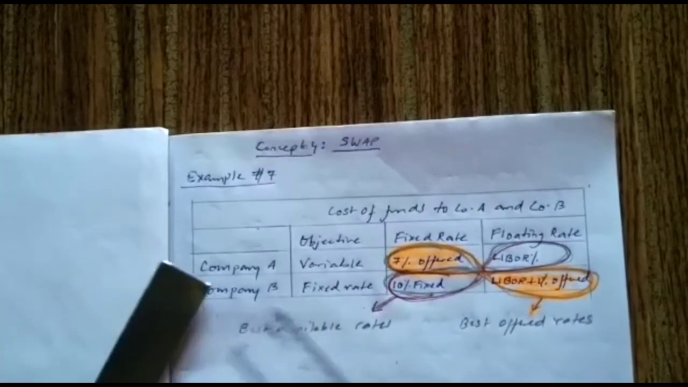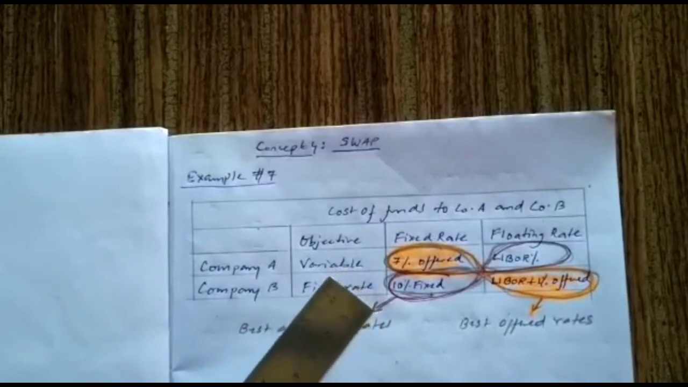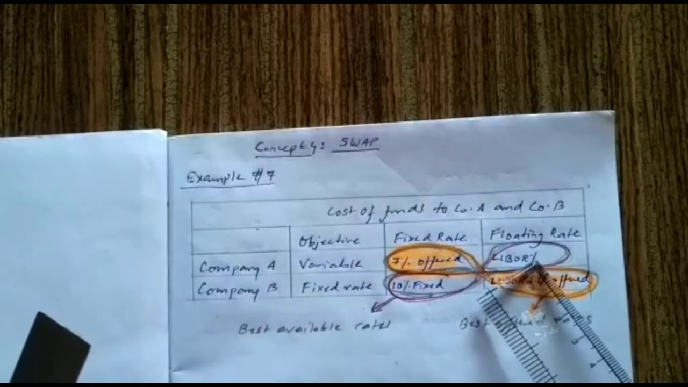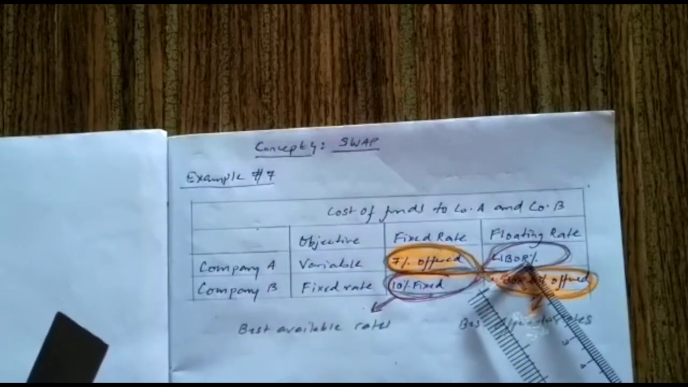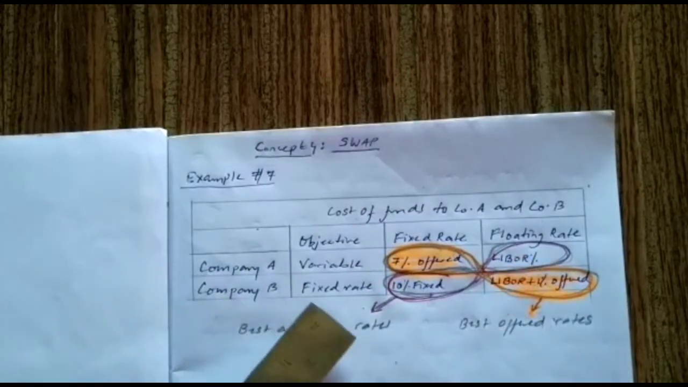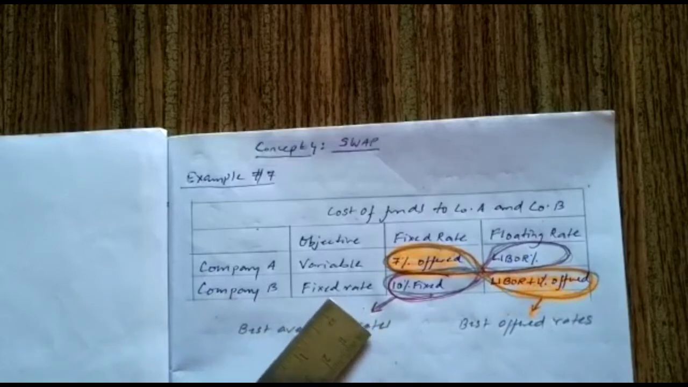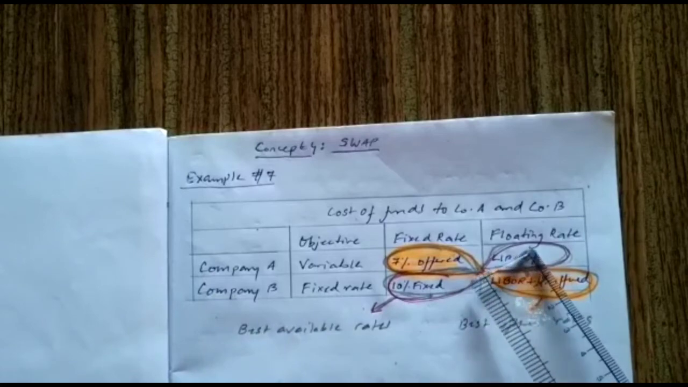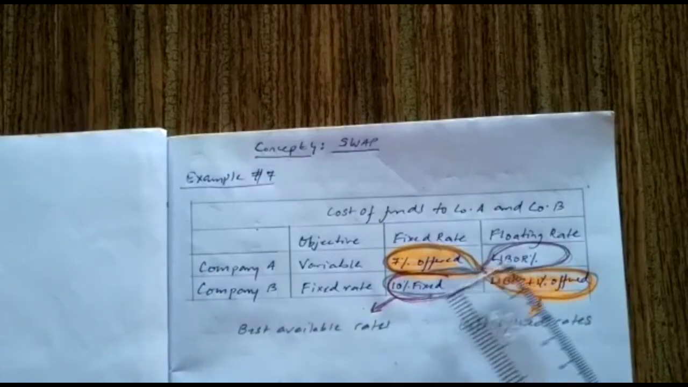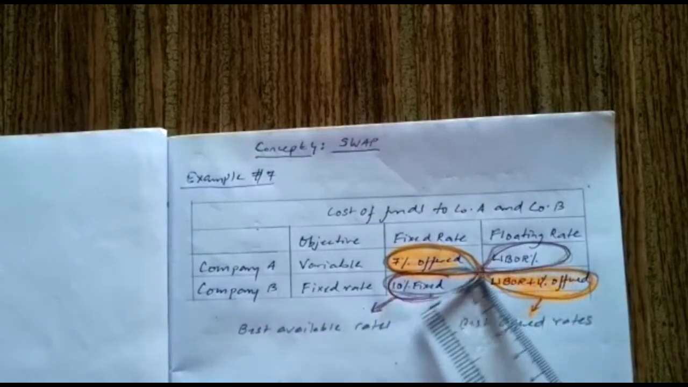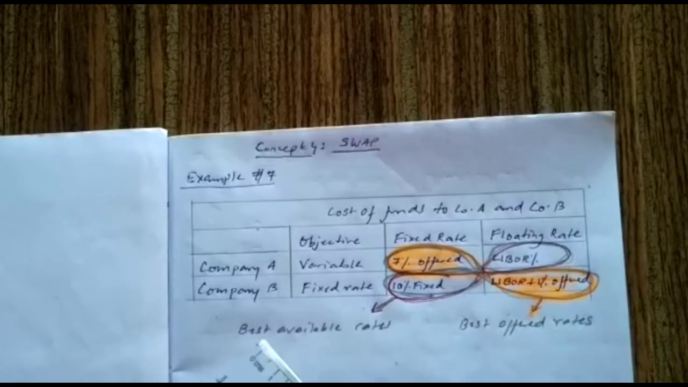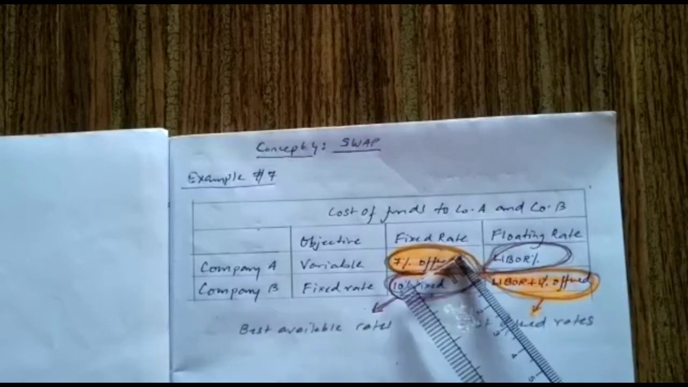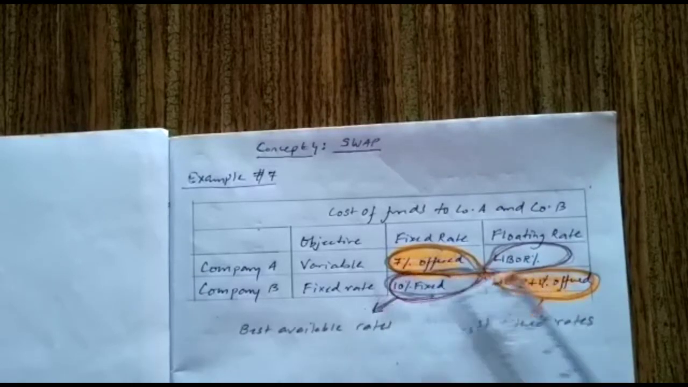Now company A needs a variable rate of interest and the best available rate in the market is LIBOR percentage. Same way company B wants a fixed rate of interest and the best available rate is 10%. So the two marked with red ink are the best available rates, and the two marked with orange are the best offered rates.